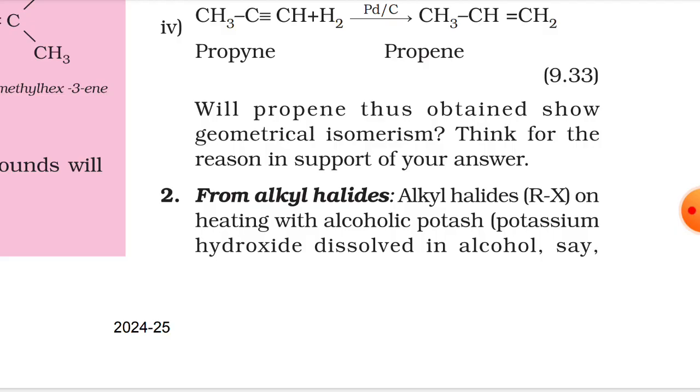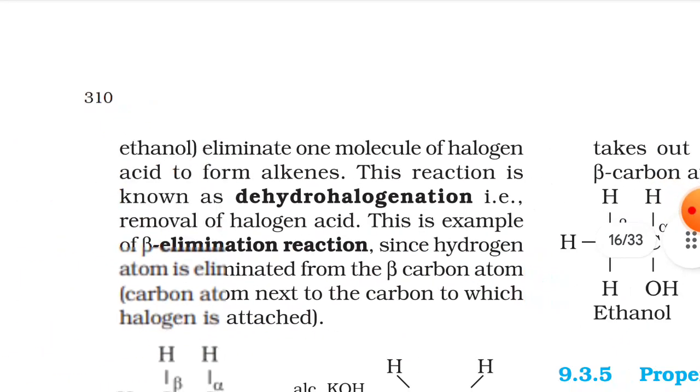Second preparation, from alkyl halides. Alkyl halides on heating with alcoholic potash, that is potassium hydroxide dissolved in alcohol, say ethanol, eliminate one molecule of halogen acid to form alkenes. This reaction is known as dehydrohalogenation, that is, the removal of halogen acid.